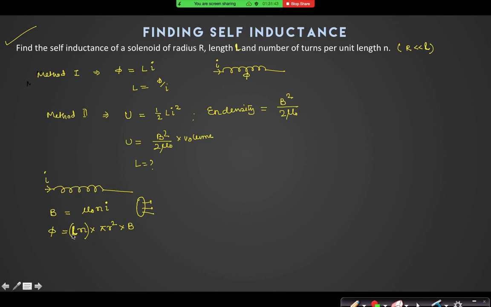So the total flux is n l pi r square B, that is pi r square into n square into l into mu naught I. So what is the self-inductance? Mu naught pi r square n square l. That is the flux method.